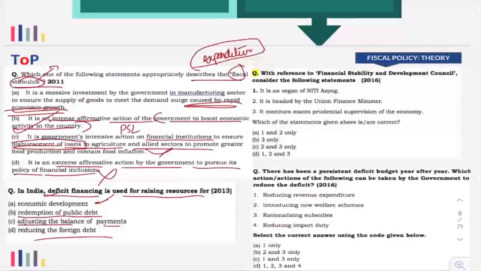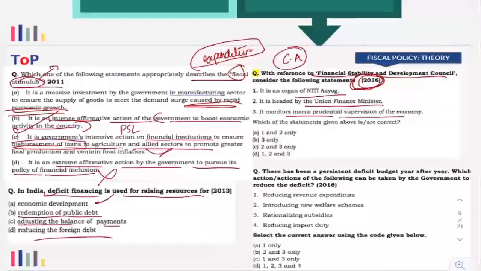Now, next is Financial Stability and Development Council. This is a current affairs question. I've already mentioned that lately UPSC, now this question is from 2016, is asking questions related to current affairs, some important councils that have come up in the news, right? So what is Financial Stability and Development Council? It is an organ of Niti Aayog. It is headed by Union Finance Minister. It monitors macro-prudential supervision of economy.